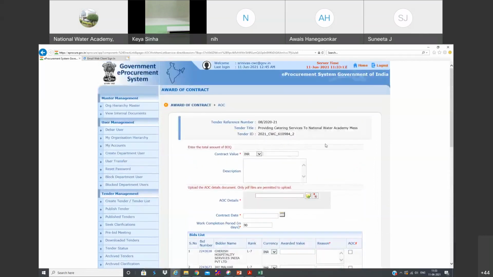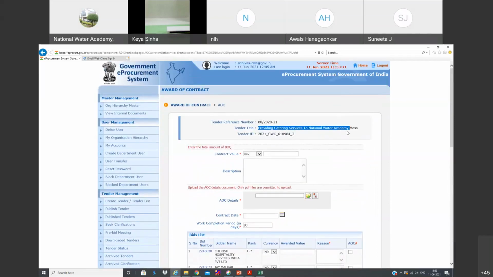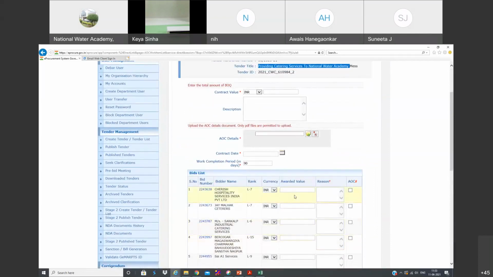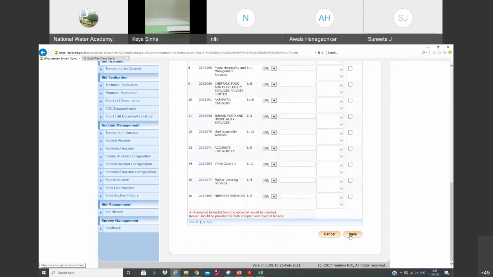Let's say this is another tender, not our present tender. This is another tender which was opened. All the technical bids were opened, financial bids were opened, financial evaluation is also over. Now we need to simply write the values and the ranks and to whom the award has been issued. We have to select that one. So you can click save.